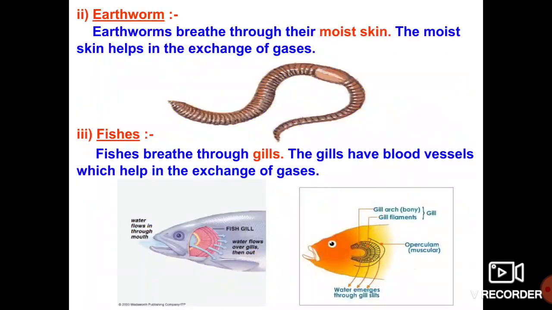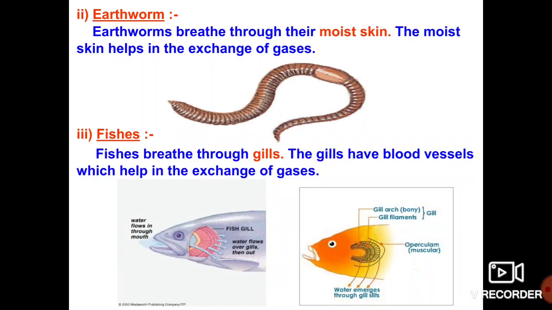Next I am going to move to another very important organism, which we call the earthworm. Yes, my dear students, it is also very important. In the earthworm, we observe the moist skin. Have you seen an earthworm? Have you observed the earthworm? The earthworm is also called the best friend of the farmer.